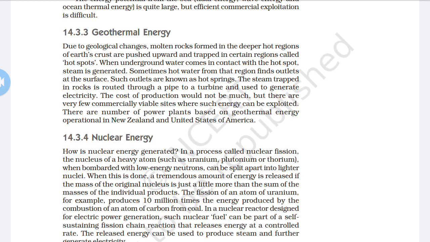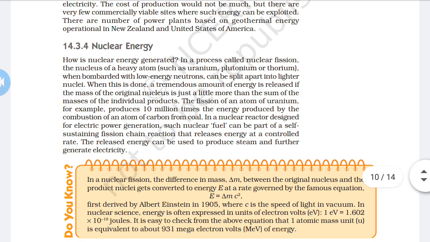Now the next one is nuclear energy. Radioactive elements like uranium, plutonium, and thorium generate a large amount of energy. This is known as nuclear energy.